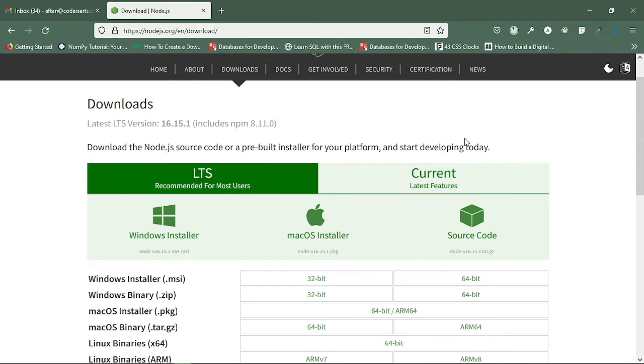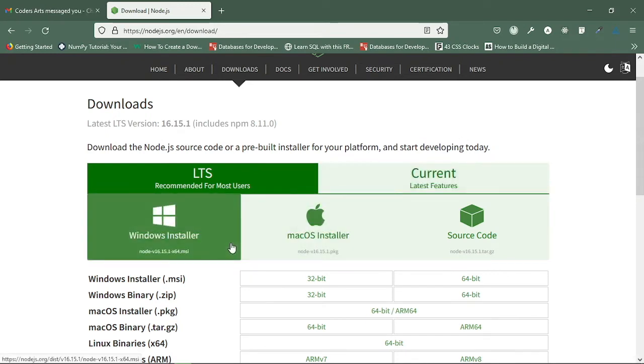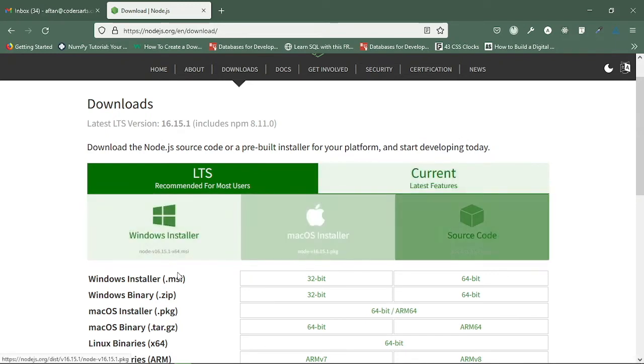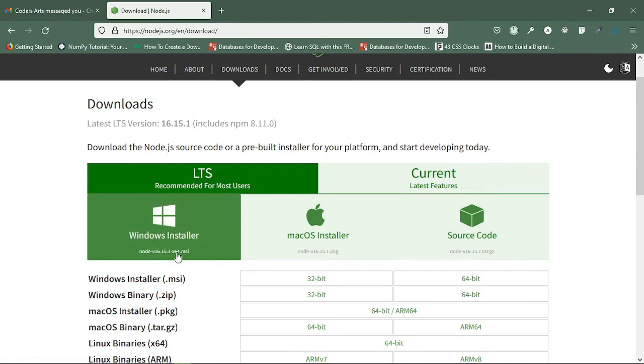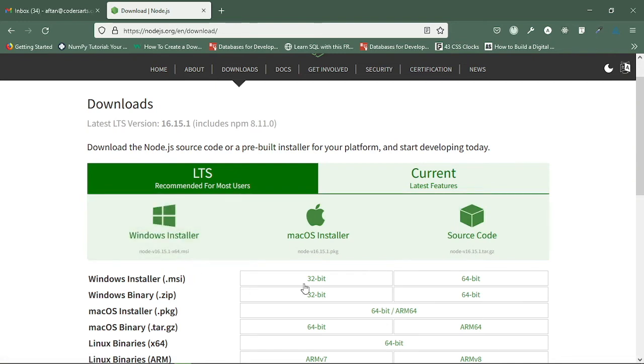You can install Node.js for any operating system. I'll be going with this Windows installer. Actually, I have already downloaded an MSI file for Windows and I have installed that. You just need to click on next, next, next, and install it. Then you will be able to write Node.js commands.